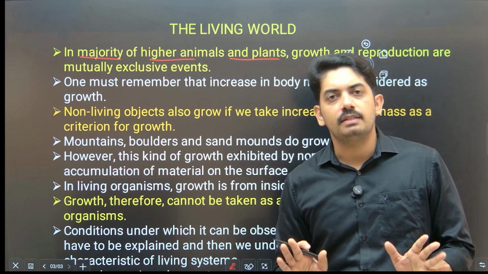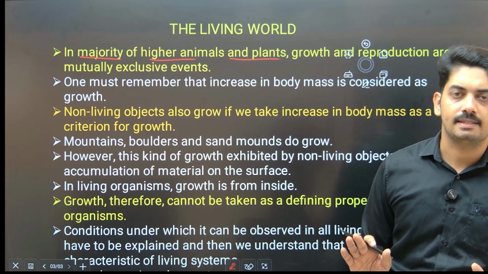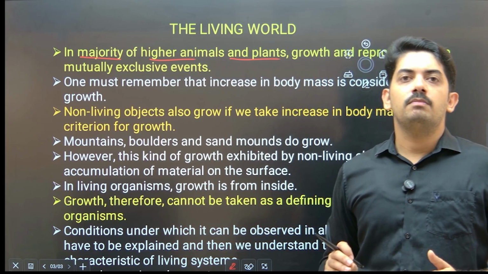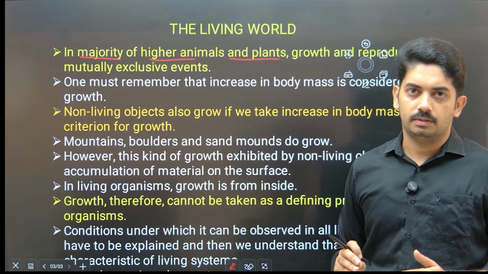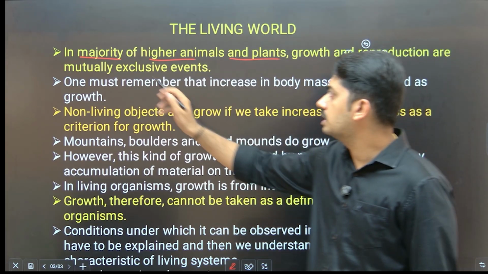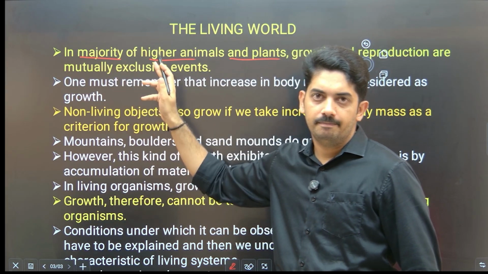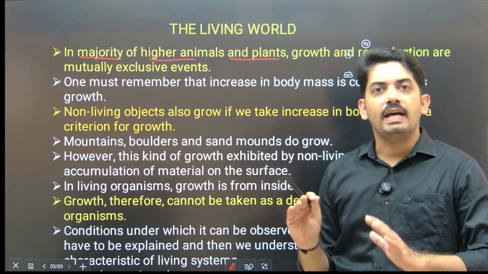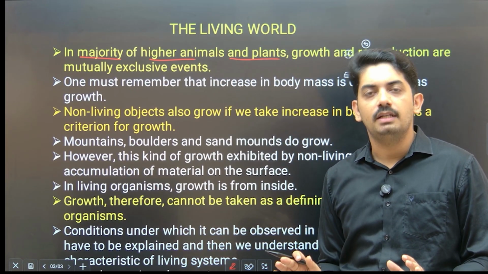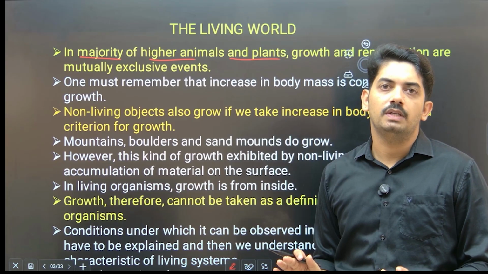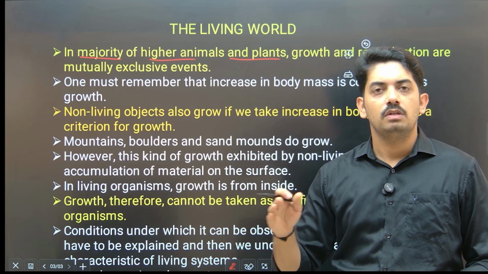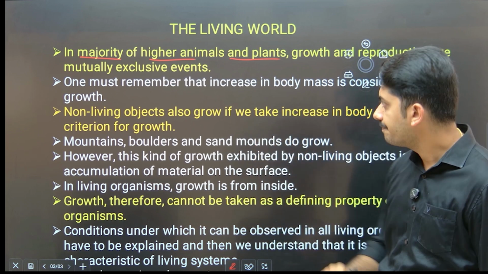But it is not the same in all cases. In some organisms, even at the time of reproduction, they show growth. That's why they have used the term majority. In the majority of higher animals and plants, you can clearly differentiate the vegetative growth of the organism and the reproductive phase of the organism.